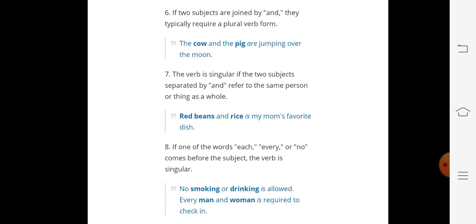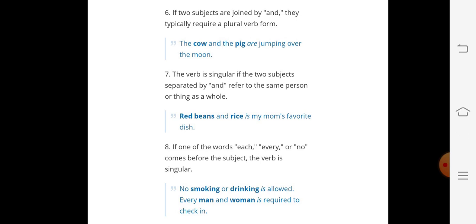And it is, if one of the words each, every, or no comes before the subject, the verb is singular. Like, no smoking or drinking is allowed. There are two factors in this sentence. First, these are differentiated by or. Or means between two. If or is given, it means it is singular. No smoking or drinking is allowed.